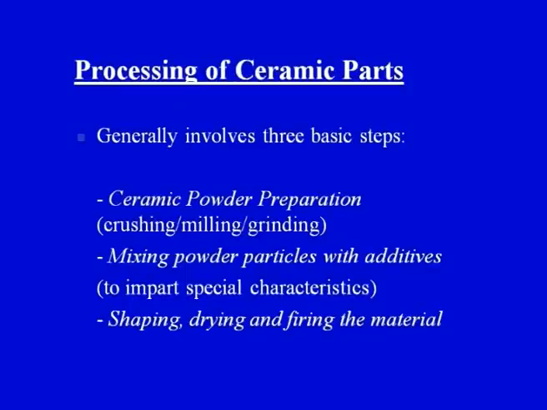So the second stage is the blending of the ceramic powders, in which we will be adding some additives. And the third stage is shaping, drying and firing the material. The third stage means that we have to give the desired shape to the product or the ceramic part. So suppose we want to make a dental implant. Depending upon the shape of the dental implant, we would give the desired shape to our ceramic raw material,